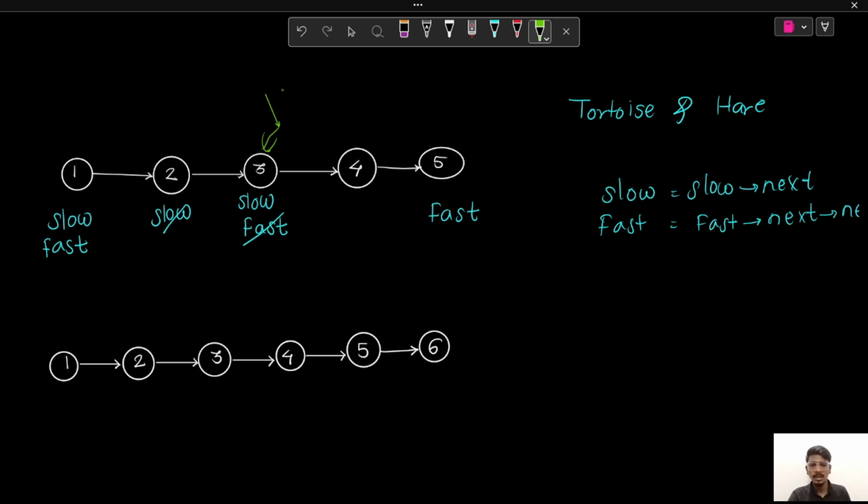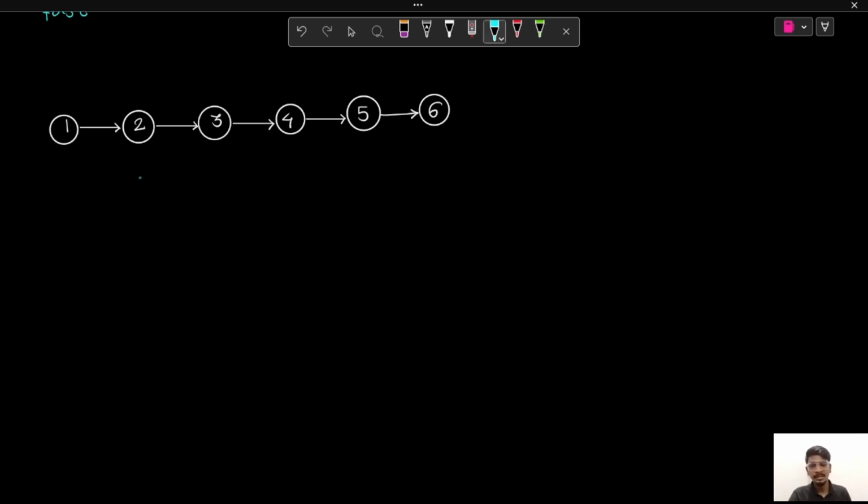You may have the question: here the length of the linked list was odd, so our fast was pointing to the last node. So what if the length of the linked list was even? Let's try to dry run this for a linked list with even length. Here our linked list contains 6 nodes.